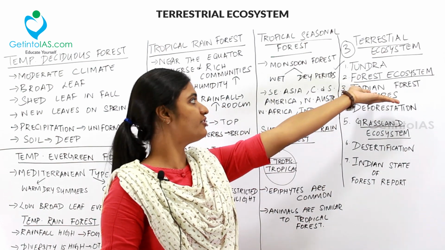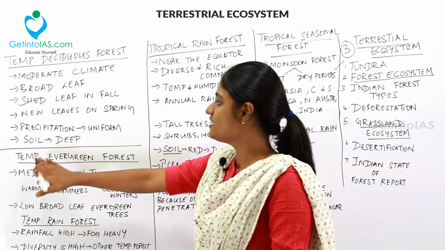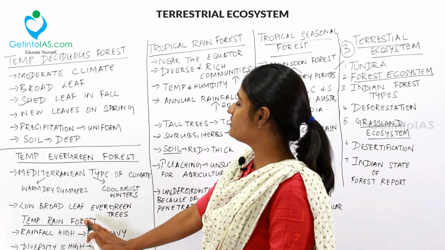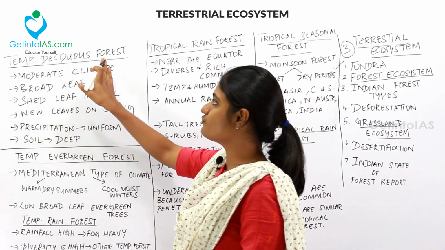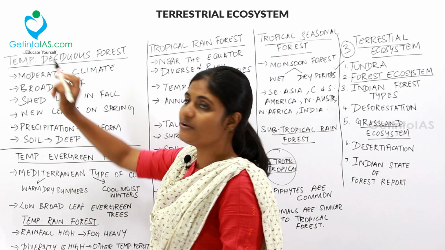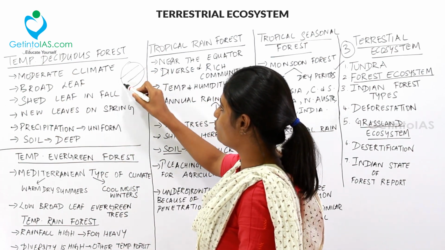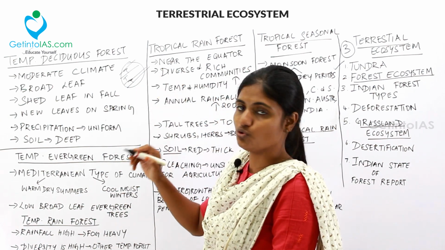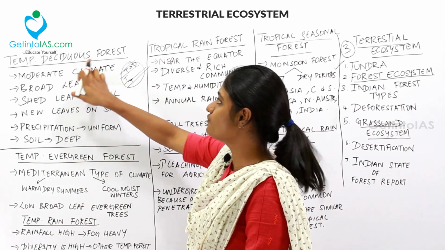So now under forest ecosystem, we are going to deal with temperate deciduous forest, temperate evergreen forest, temperate rainforest. So after seeing this, let's move into the other forest. So what is a temperate deciduous forest? It is in the temperate region. I already said here, the earth is divided into various zones. This is the tropical zone, and these two are the temperate zones. And in this temperate zone, specifically, it is the deciduous forest.